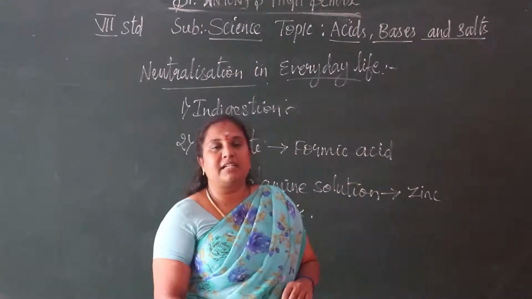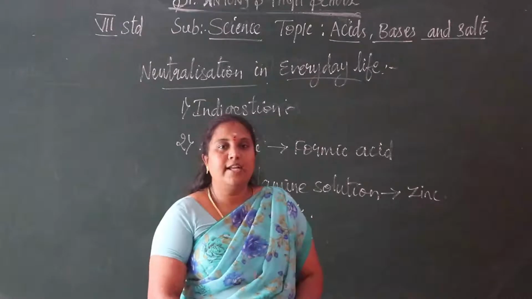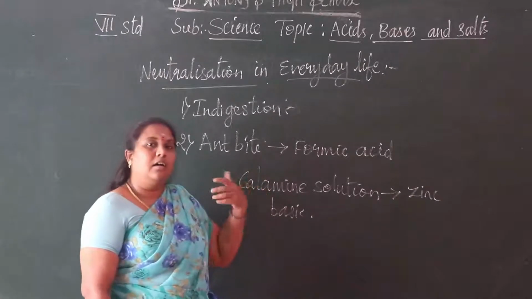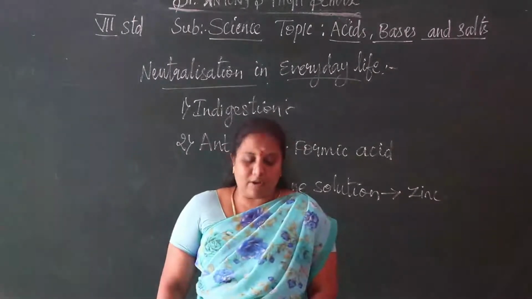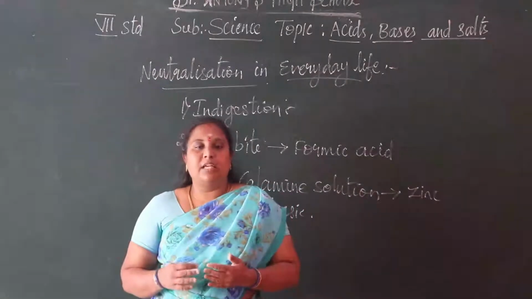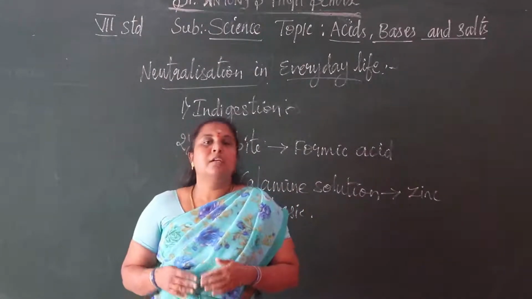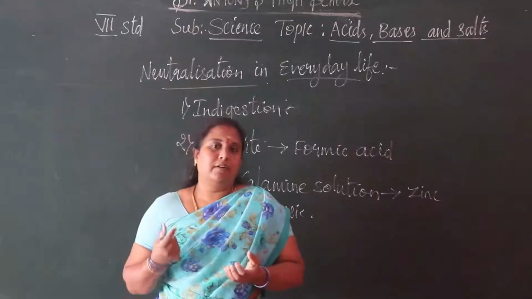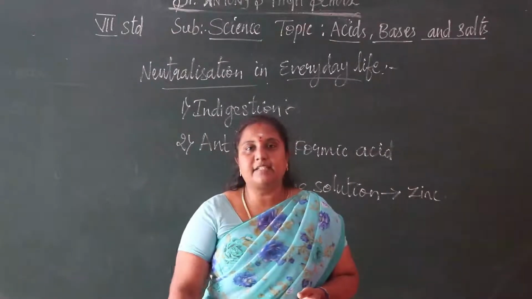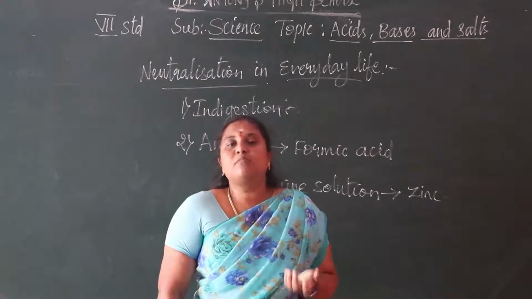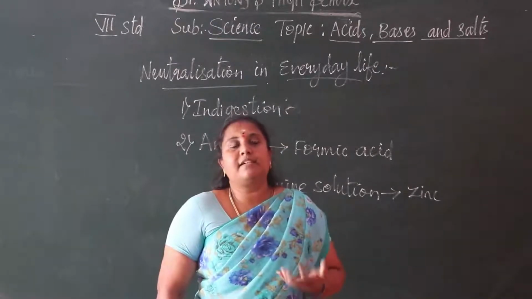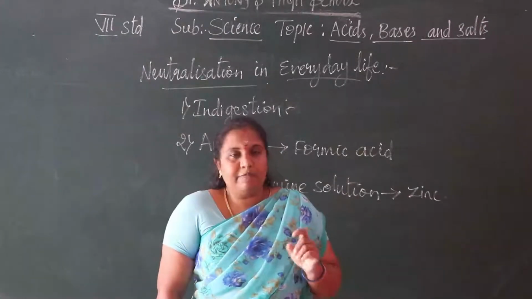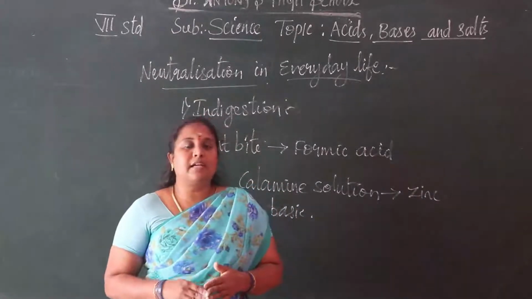Then our next problem is soil treatment. You all know that in the fields, the farmers are putting down so many things, manures, fertilizers and all, to get more crops. For that reason, the soil gets more acidic, so we want to neutralize that soil to grow other crops on the same fields.